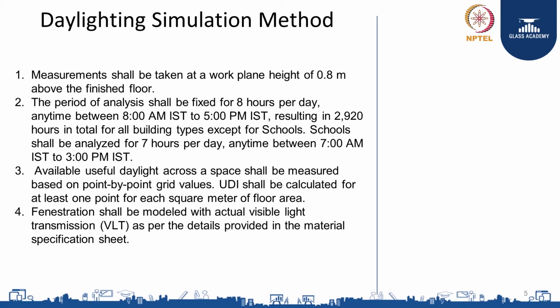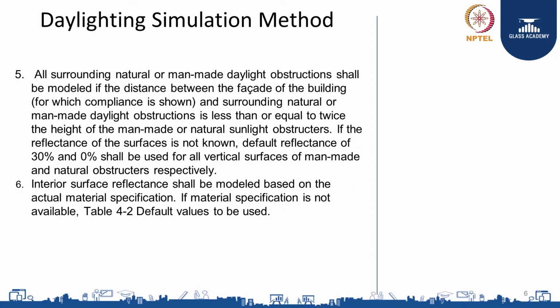Available useful daylight across a space shall be measured based on point-by-point grid values. UDI shall be calculated for at least 1 point for each square meter of the floor area. Fenestration shall be modeled with actual visible light transmission as per the details provided in the material specification sheet. All surrounding natural or man-made daylight obstructions shall be modeled.